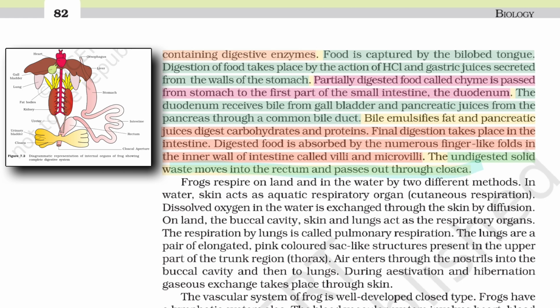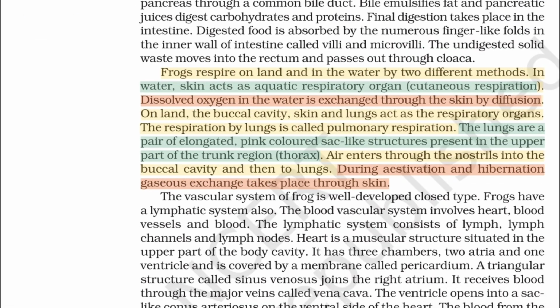The undigested solid waste moves into the rectum and passes out through the cloaca. Frogs respire on land and in the water by two different methods. In water, skin acts as the aquatic respiratory organ, called cutaneous respiration. Dissolved oxygen in the water is exchanged through the skin by diffusion. On land, the buccal cavity, skin and lungs act as the respiratory organs.